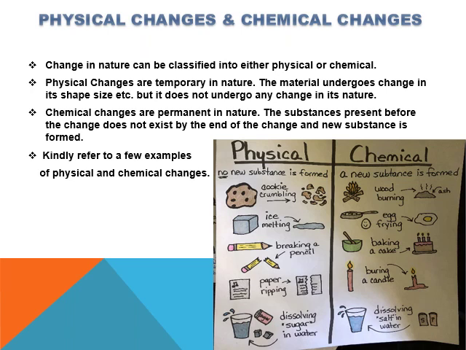But in chemical changes, which are permanent in nature, the substances present before the change do not exist by the end of the change and some new substances are formed. For example, when we burn a paper, the nature of paper and ash is different.